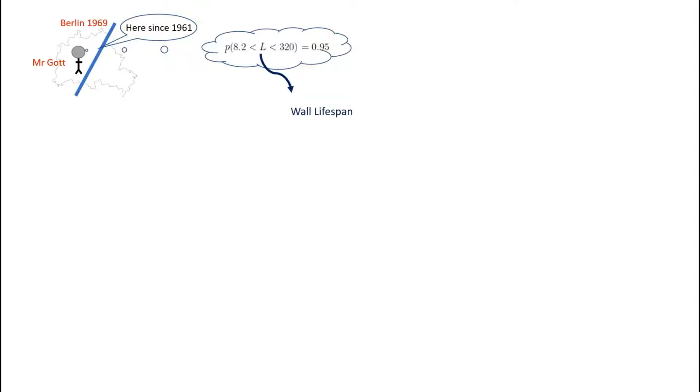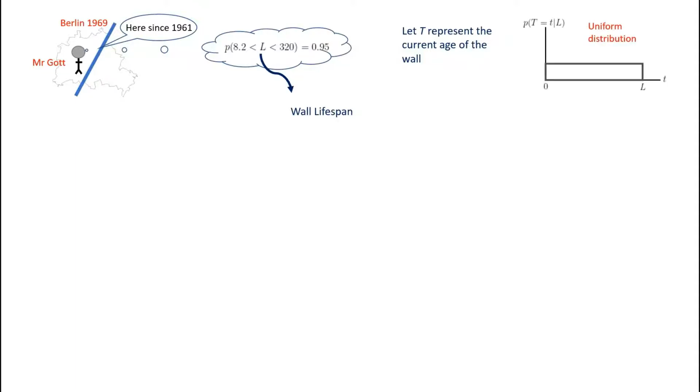That is an interesting hypothesis, and we will try and understand how Mr. Gott came to this conclusion and how justified he is in that conclusion. Before doing so, it's important to define another random variable, and this random variable I will call t. T will represent the current age of the wall when Mr. Gott arrives in Berlin. In this particular example, t is equal to 8, but treating it as a random variable means it actually has a distribution. And Mr. Gott claims, because he had no prior knowledge, he is equally likely to arrive at any point in the lifespan of this wall. So t has a uniform distribution between 0 and L.